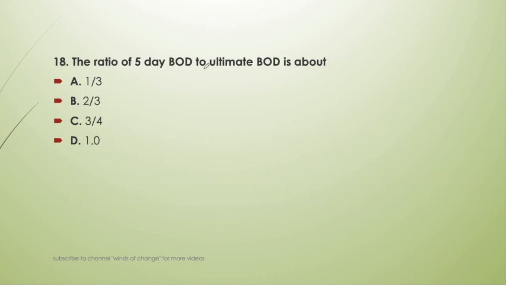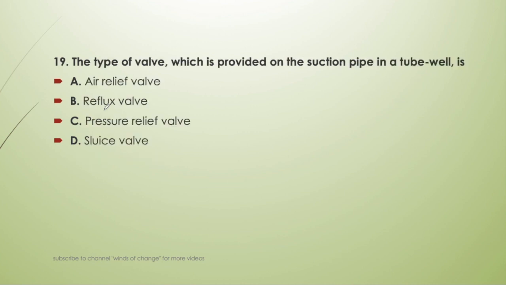Next question. The ratio of 5-day BOD to ultimate BOD is about 2/3. This is not a significant question. Next question. A type of valve which is provided on the suction pipe in a tube well is: air relief valve, reflux valve, pressure relief valve or sluice valve. So here we will provide a reflux valve at the suction pipe of the tube well. Why? Because we don't want the backwater to flow back. Okay, we have to take out the water from the tube well. So we will use reflux valve or non-returning valve.